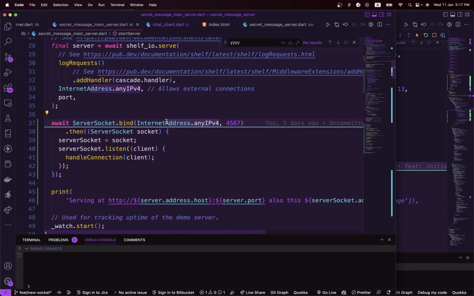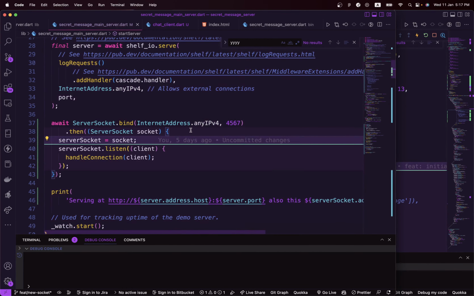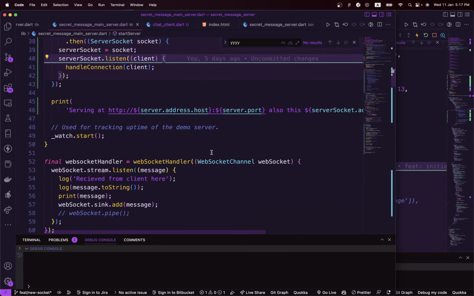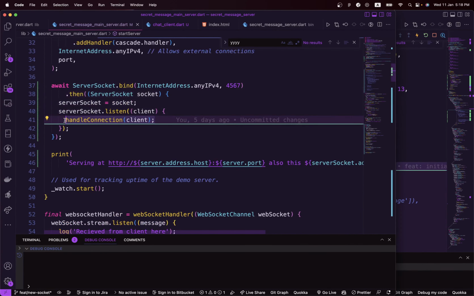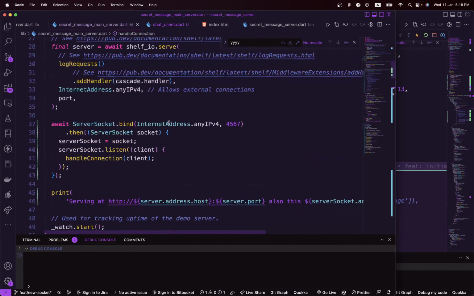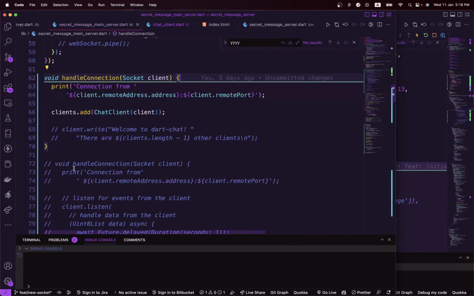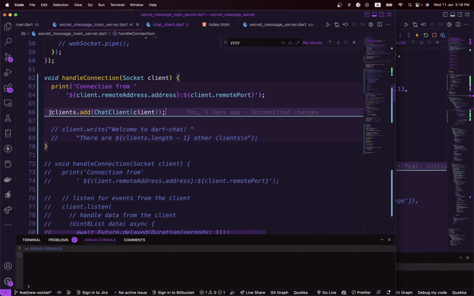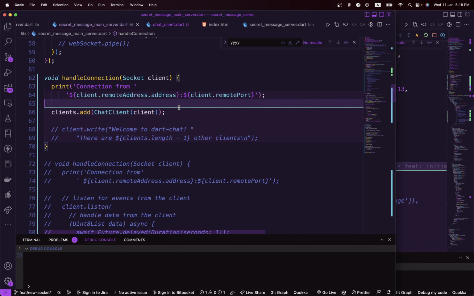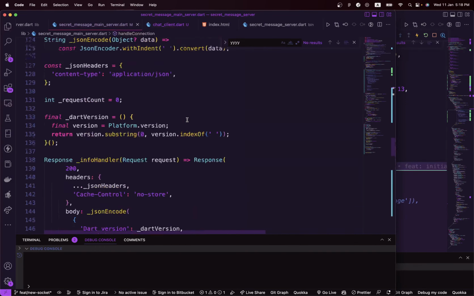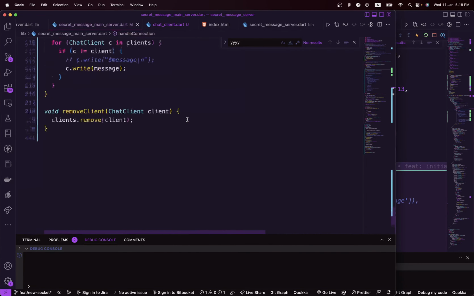And we are passing an IP address, which in this case is our localhost, and then we are passing a port to it. A port it actually listens to for any communication. And we have a handle connection function here. Basically what this does is listen whenever someone makes a connection to our server, and then this function will be called, and it will add that particular user to a list of clients, basically a list of connections that want to talk with our socket server. And this is where we created the list down below here.